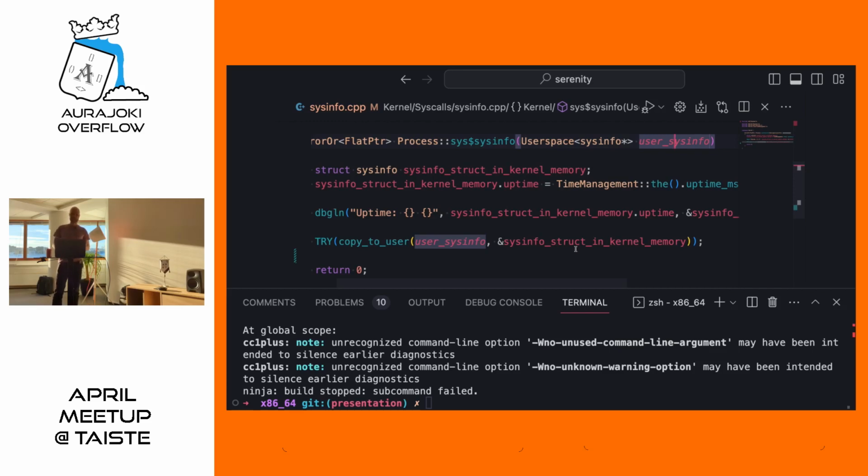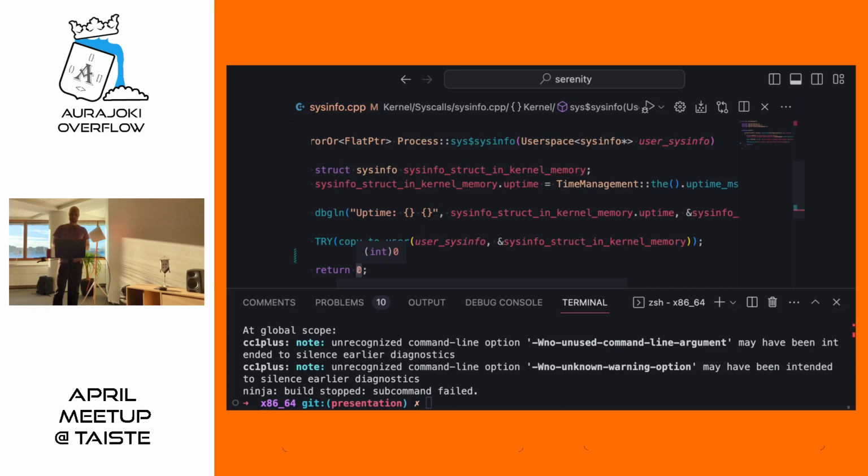If we would take a look at this sysinfo implementation in the Linux kernel, it would be quite similar actually, in relative terms at least. So the Linux kernel, for example, has this very same function named the same way. So copy stuff from kernel memory to user space, so we can access it, right? And then we return 0. That's just an error code. So we return a success error code with 0.